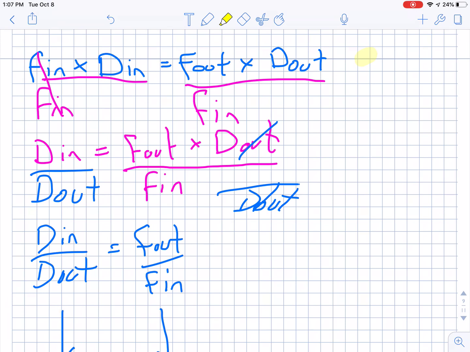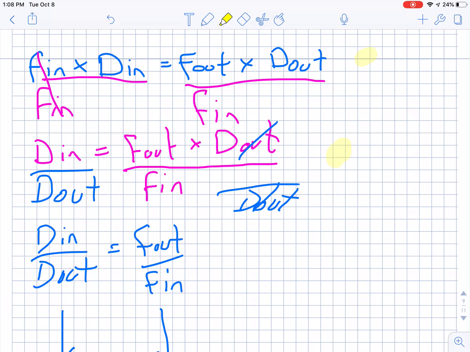If you look down here, Fin cancels on the left, and we end up with Din equals Fout times Dout. That's what we end up with: Din equals Fout times Dout divided by Fin. If you follow my math, you can see how I got that.